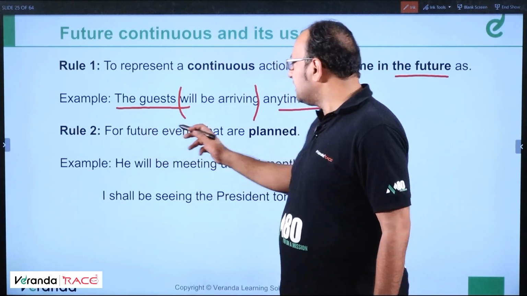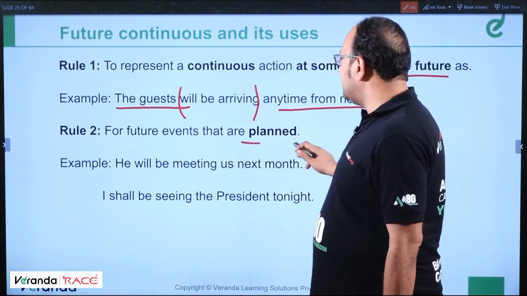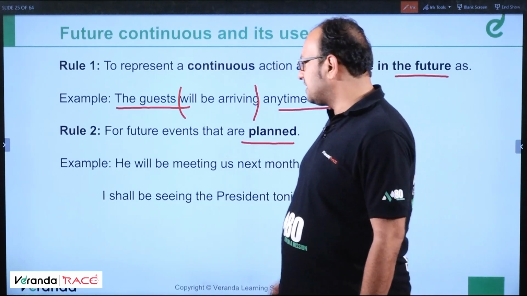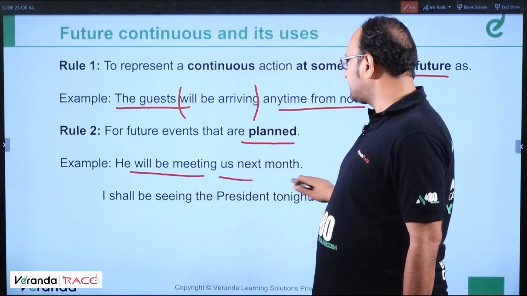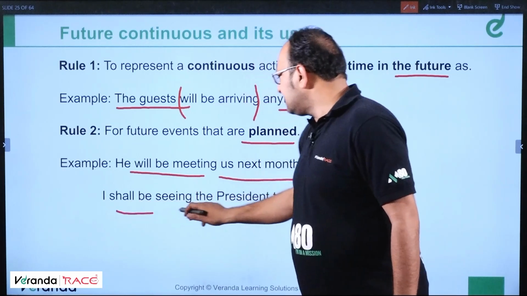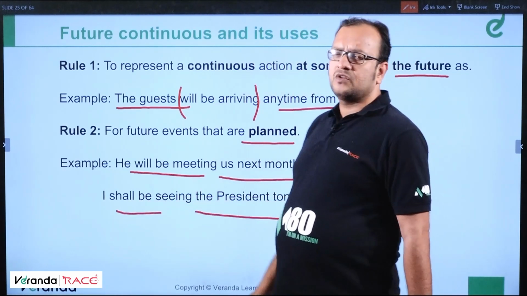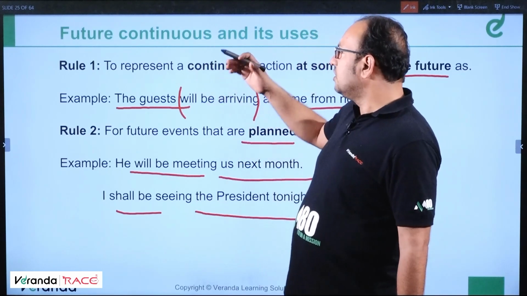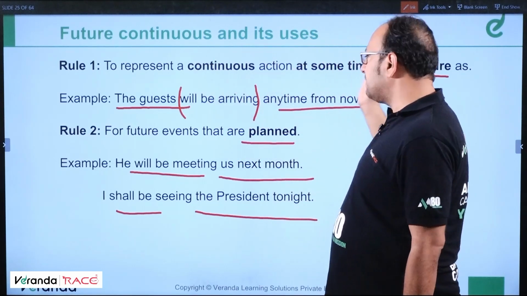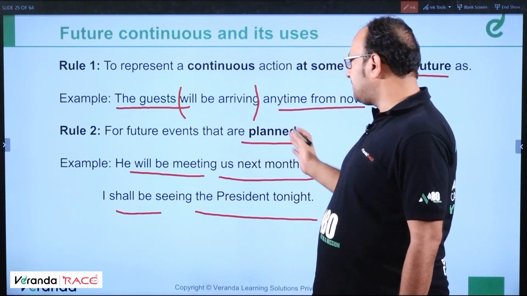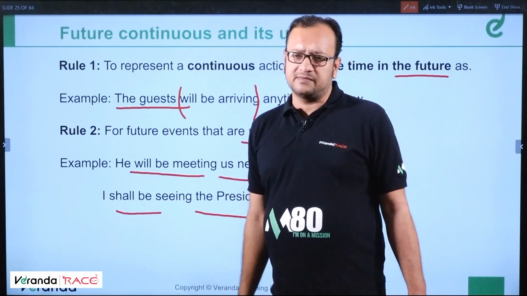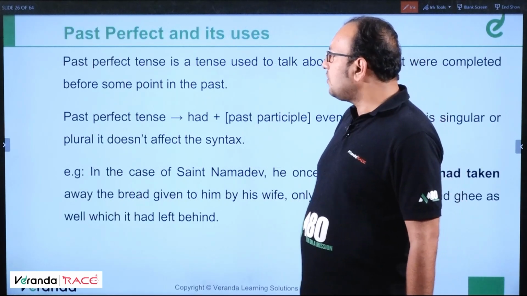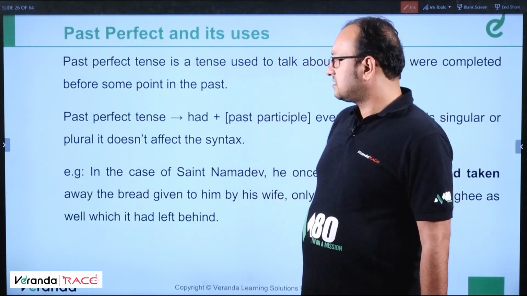For any future event that is planned, we can use future continuous as well. For example, he will be meeting us next month. I shall be seeing the president tonight. So we have understood two things for future continuous: to represent a continuous action at some time in the future, and for future events that are planned. Clear? Moving ahead.